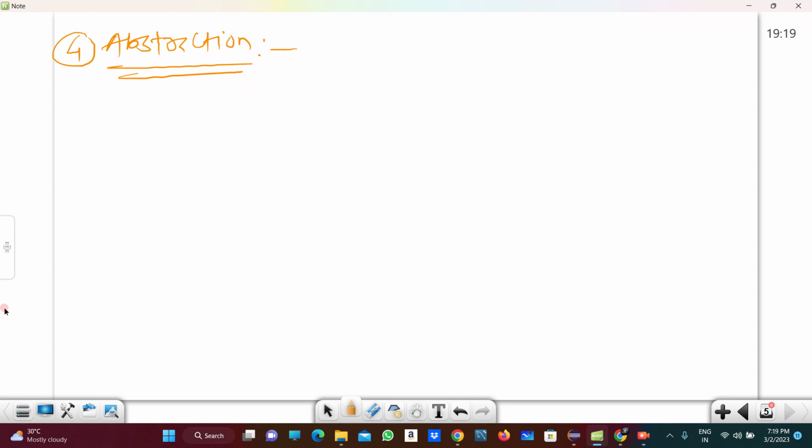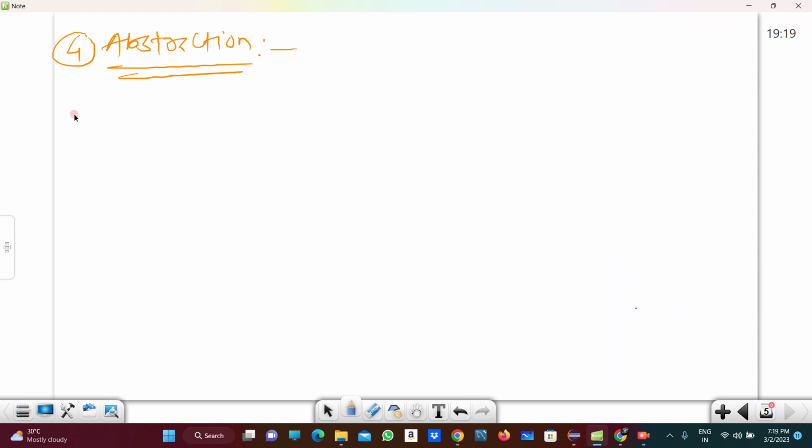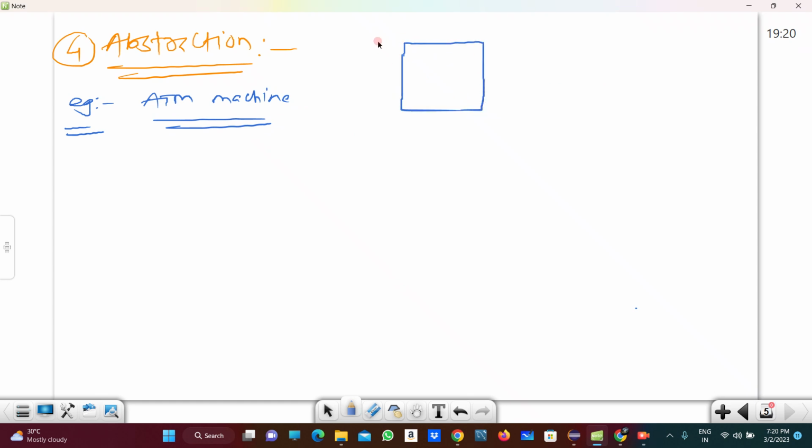So what is meant by abstraction here? For abstraction, I am taking another example, the example of an ATM machine, for better understanding. Suppose there is one SBI ATM machine. This is the ATM machine.